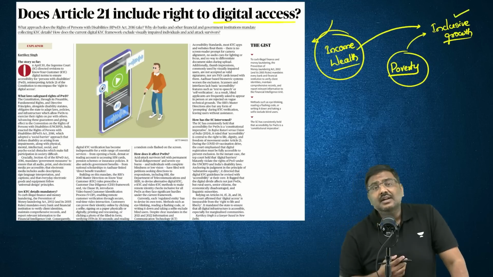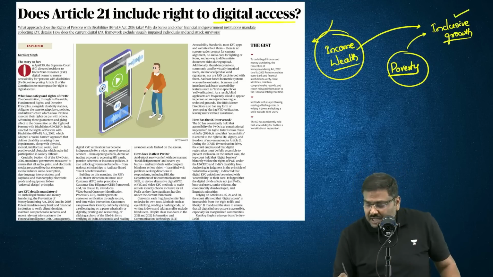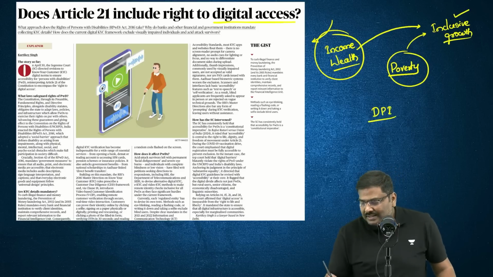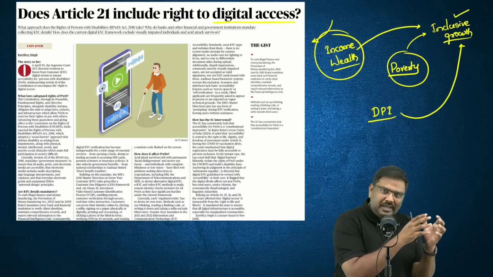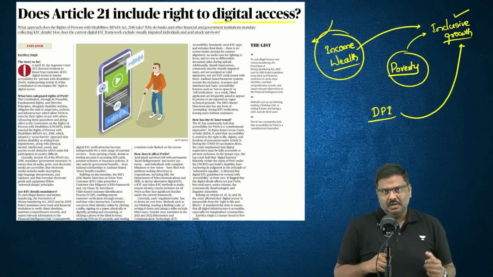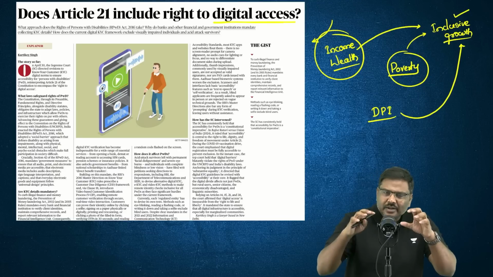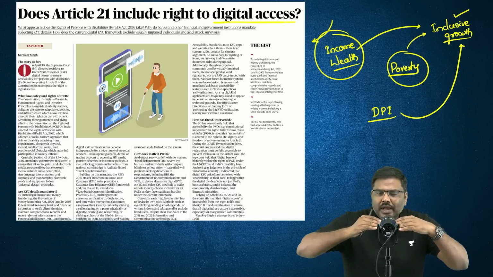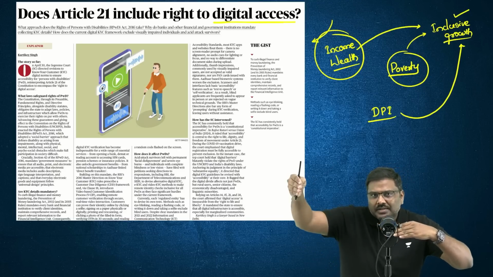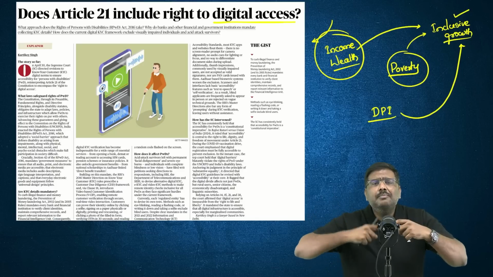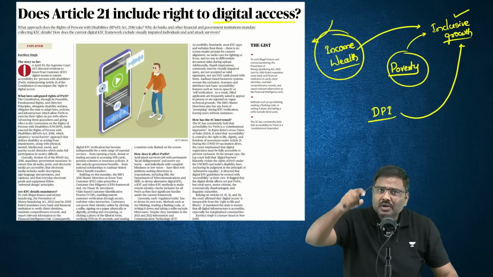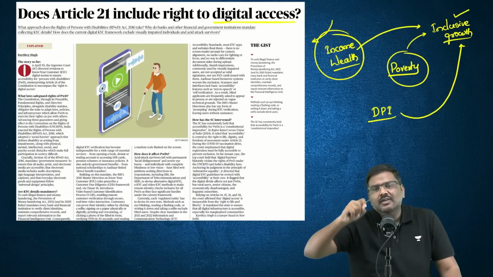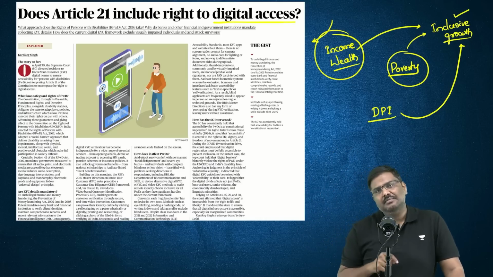There is a discussion associated with digital public infrastructure, DPI. Can you connect that with inclusive growth? I hope you understand. I'm trying to give you examples here. What kind of examples can you think of where you can connect these two different topics, which again will help you in having critical thinking, analytical thinking, which will help you in answer writing when these kind of questions are asked in the mains exam.